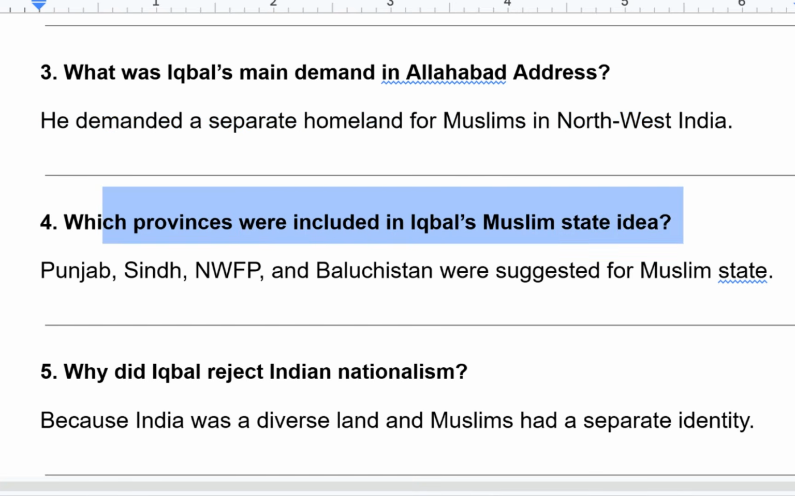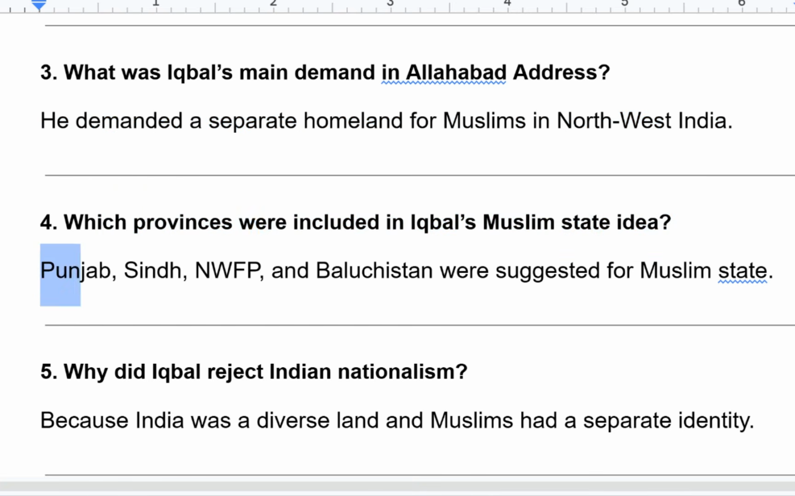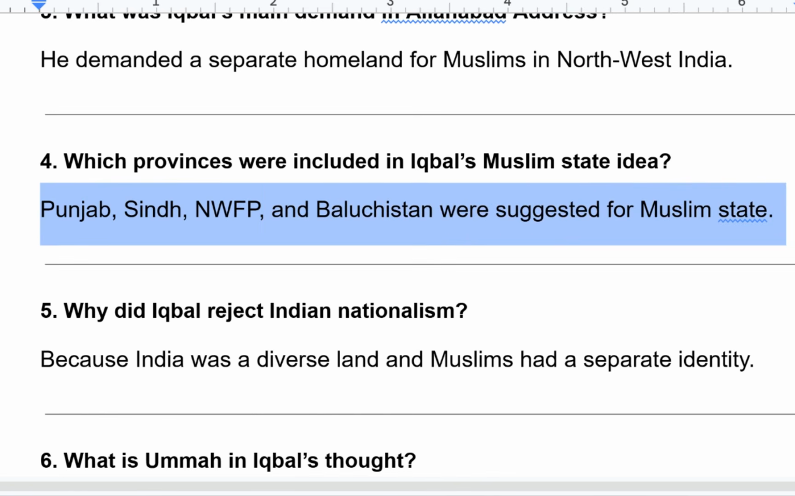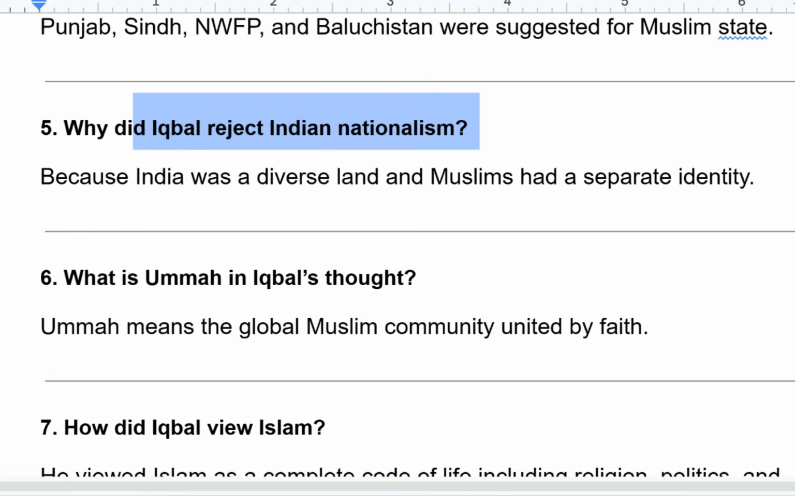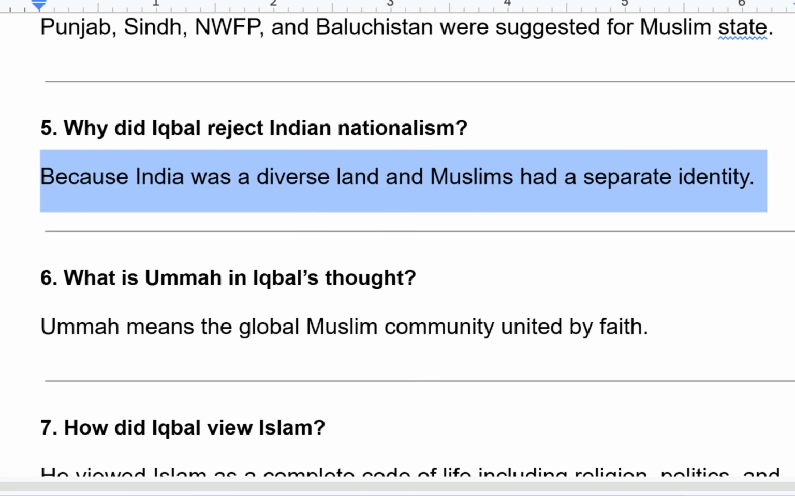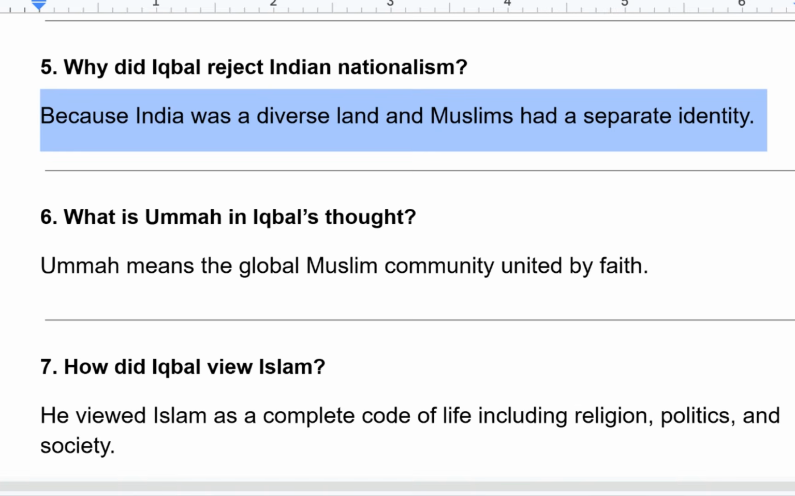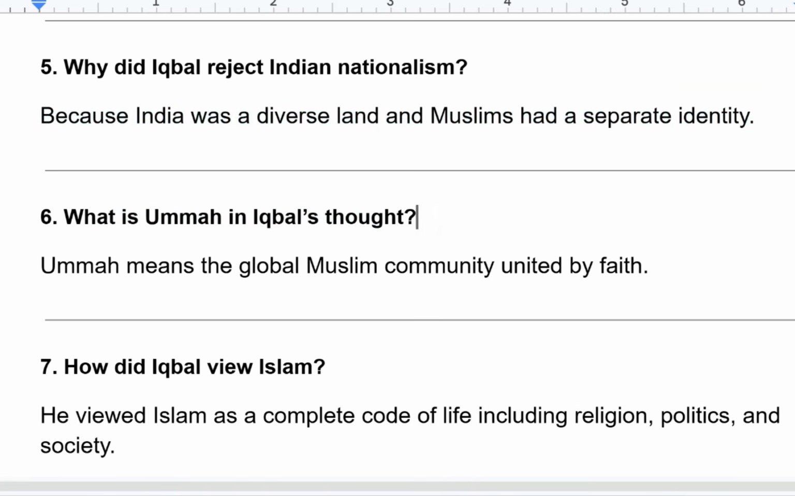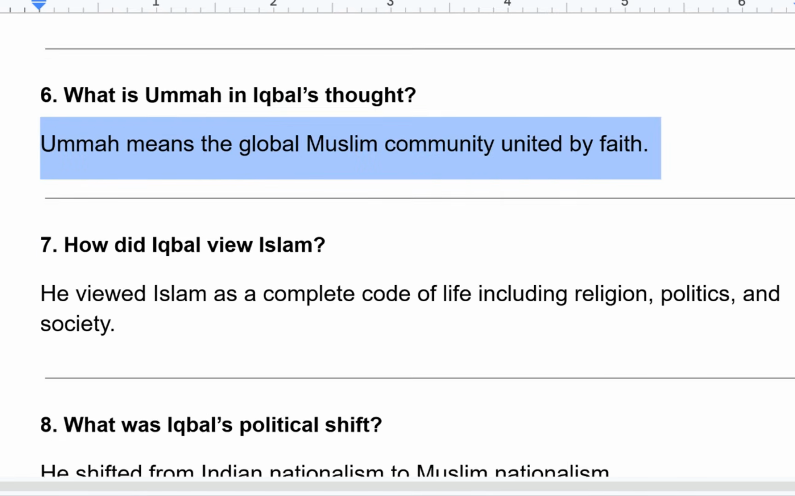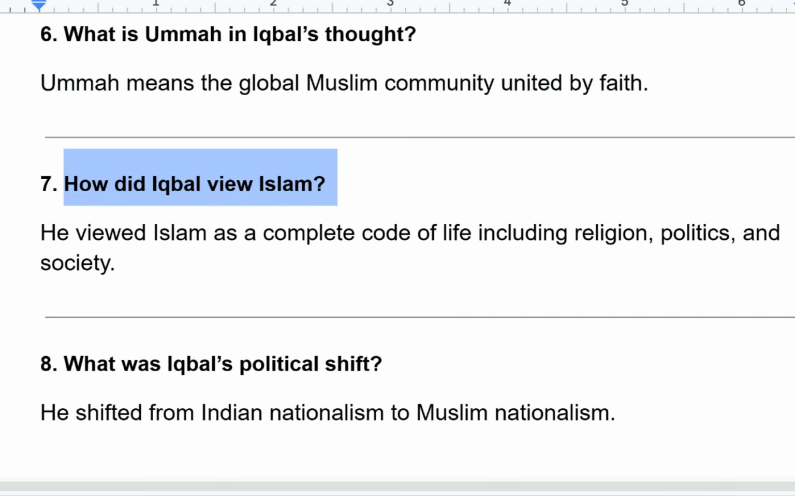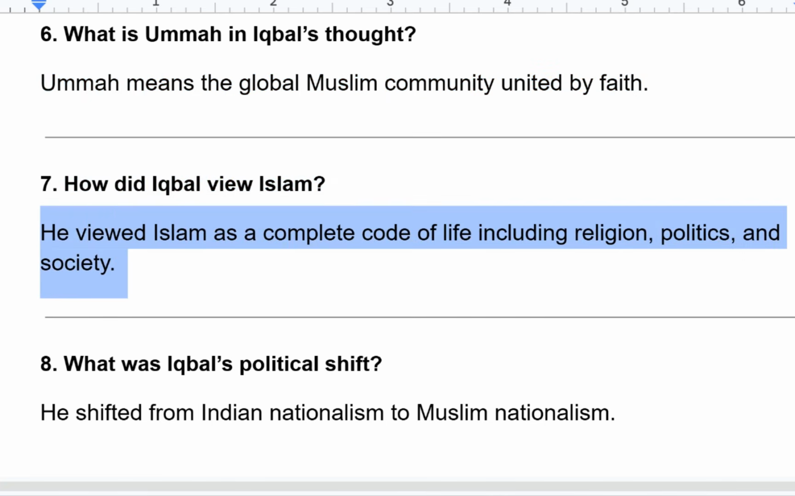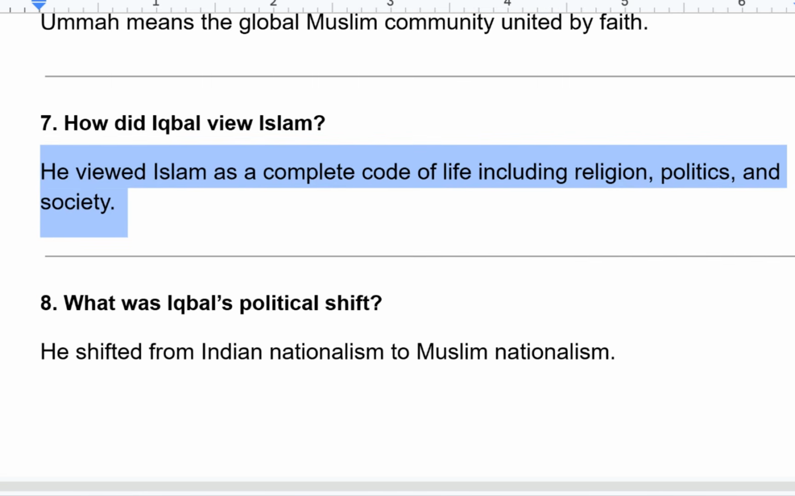Which provinces were included in Iqbal's Muslim state? Punjab, Sindh, NWFP, and Balochistan were suggested for the Muslim state. Why did Iqbal reject Indian nationalism? Because India was a diverse land and Muslims had a separate identity. What is Ummah in Iqbal's thought? Ummah means the global Muslim community united by faith. How did Iqbal view Islam? He viewed Islam as a complete code of life, including religion, politics, and society.